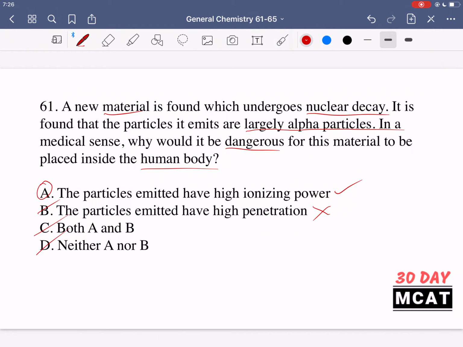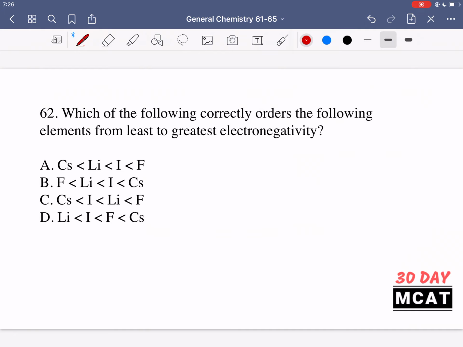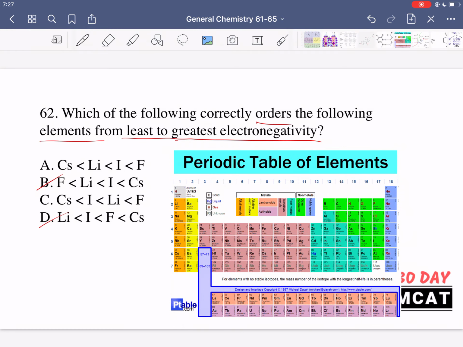In question 62, we're asked which of the following correctly orders the following elements from least to greatest electronegativity. So we have some elements, we want to order them from least to greatest electronegativity. And for this, you need to know the trend for electronegativity in the periodic table. The one which is the most electronegative is going to be fluorine. So because of that, we can remove B and D, because only A and C show fluorine as being the most electronegative.